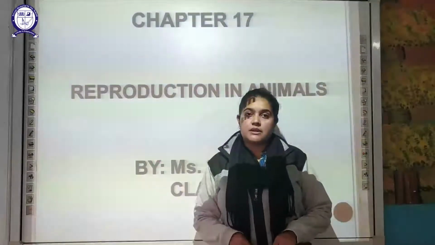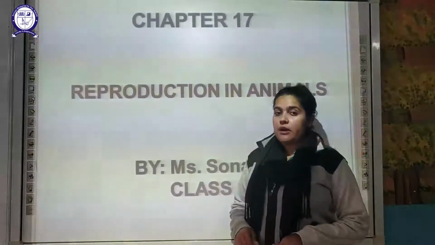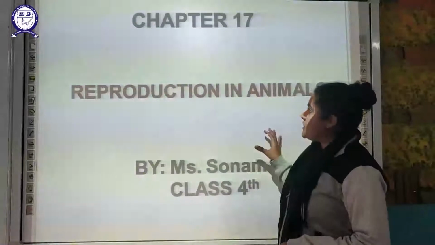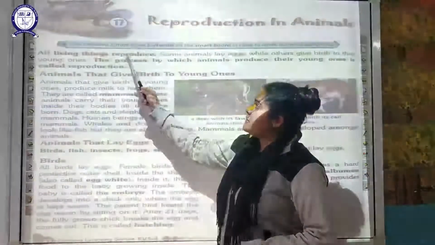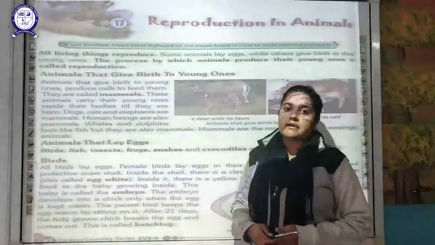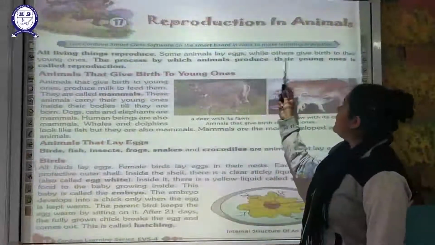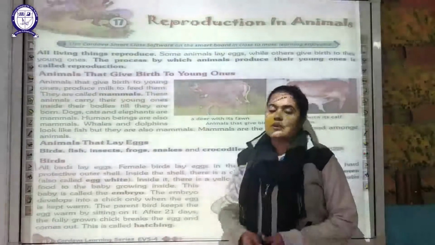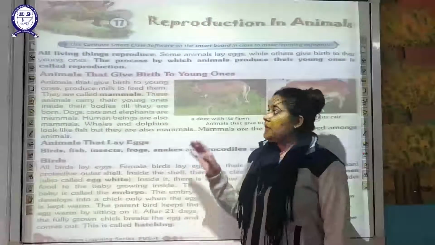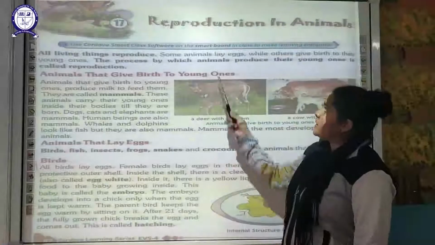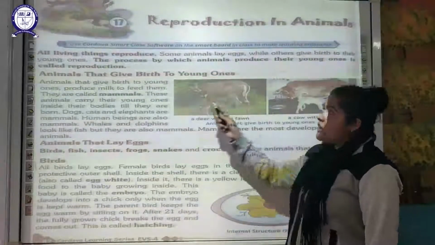Today we are going to start the next topic, chapter number 17 for class 4 in environmental studies, that is reproduction in animals. So let's begin. First of all, living things reproduce. All those living organisms reproduce. Some animals lay eggs while others give birth to the young ones. So there are two different methods by which these living things can reproduce. Either they directly lay eggs, or they give birth to the young ones.